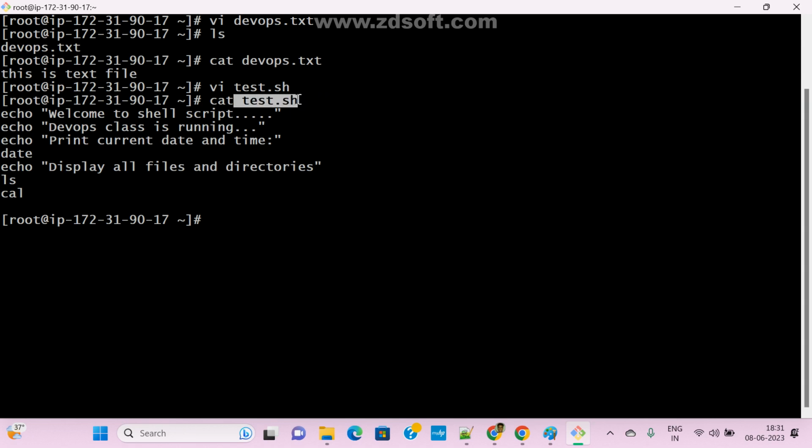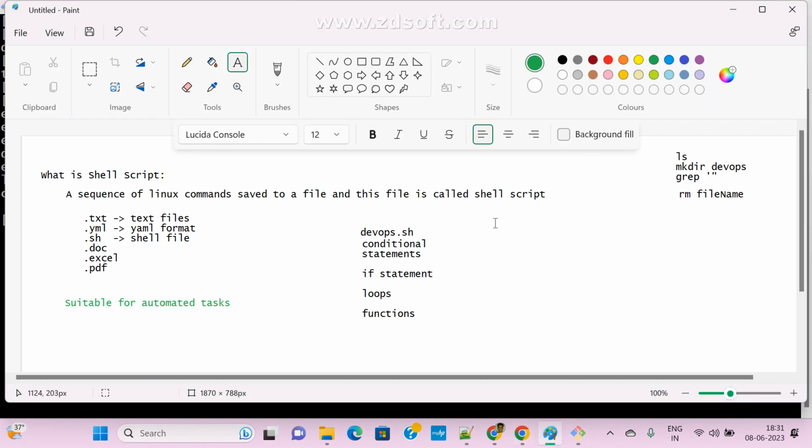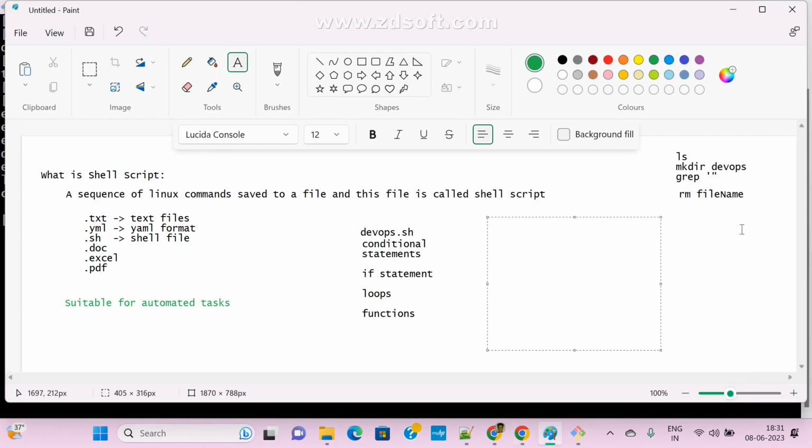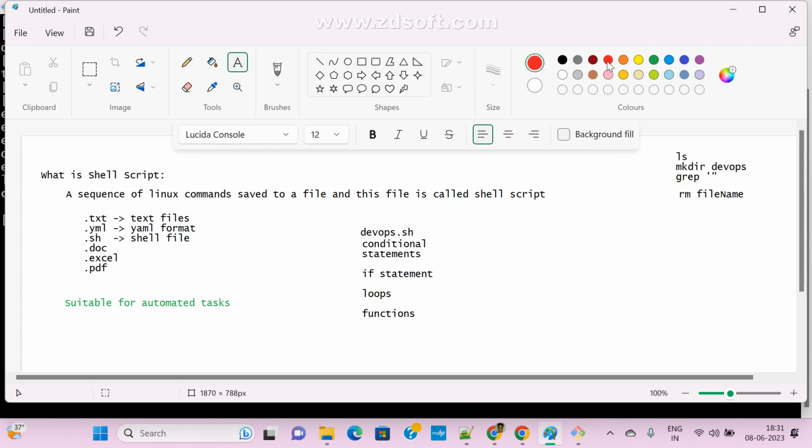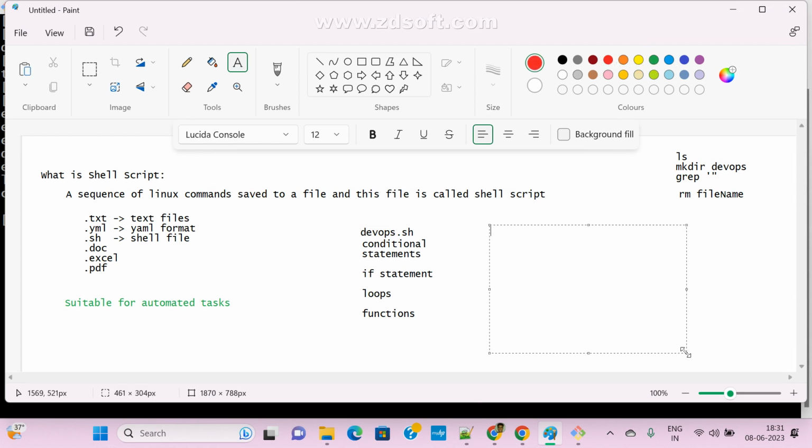What is my file name? test.sh. This is my shell script file. Now how to execute this file? If you want to execute any shell file, there are multiple ways we can run it, guys.